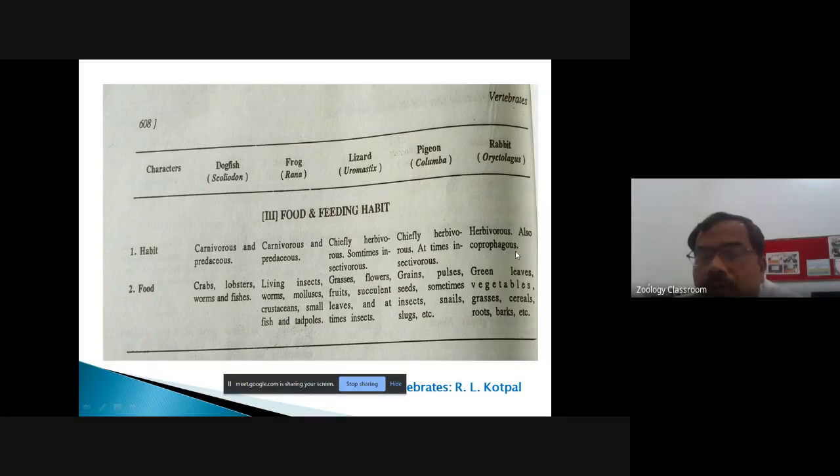And this rabbit is coprophagous also. What is the meaning of coprophagous? Anybody? Any idea from you for coprophagous?